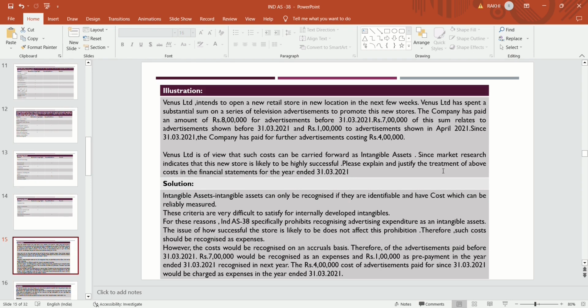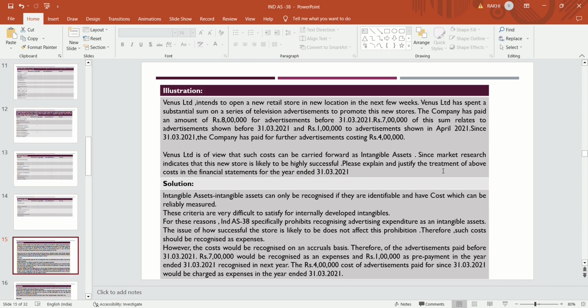Since 31st March 2021, the company has paid for further advertisement costing rupees 4 lakh. So these are the expenses they had incurred on advertisement.